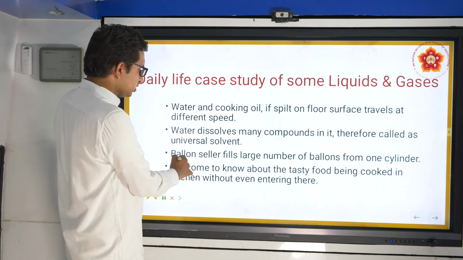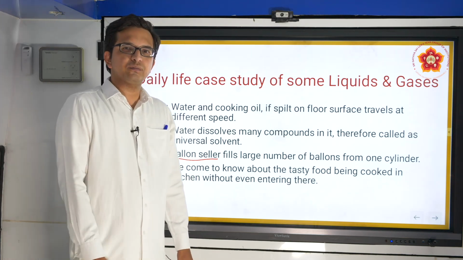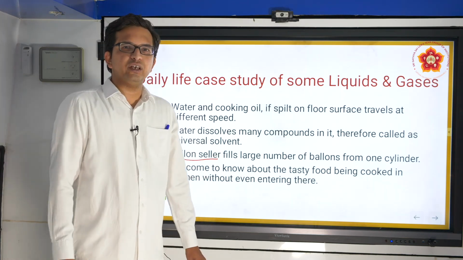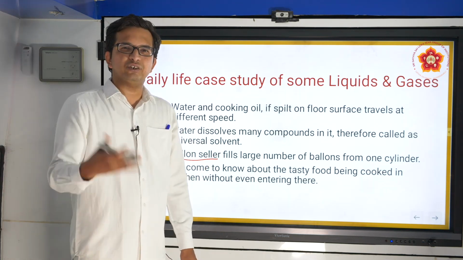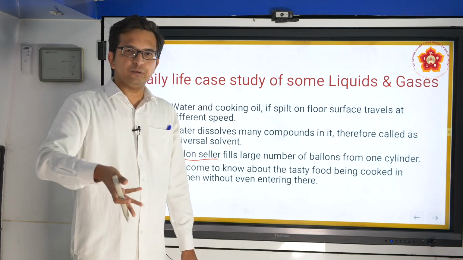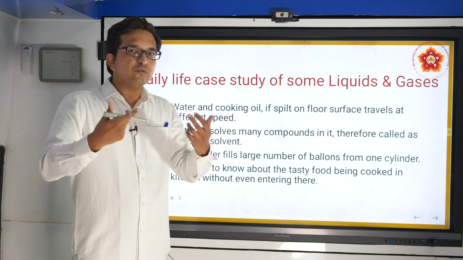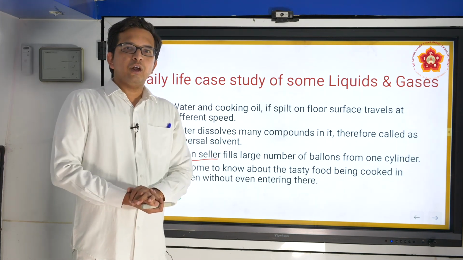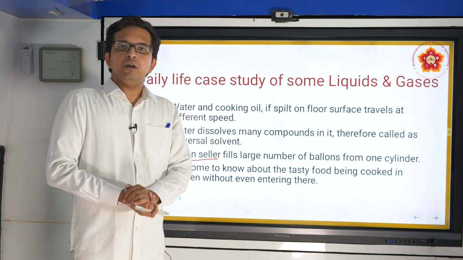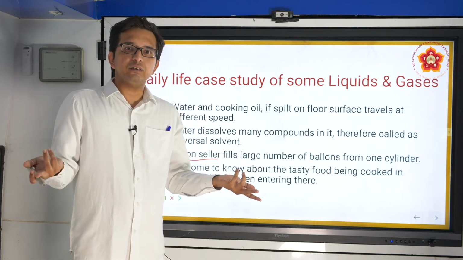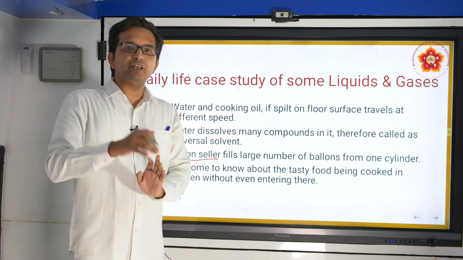Also, talking about gases, take a balloon seller selling many balloons with just one cylinder of gas. A gas cylinder has markings of around 14.2 kg or 16.2 kg. We get it for domestic as well as general usage. But you see that they fill a lot of balloons with that. Your mother will use the same cylinder, depending on the number of people, for say 15 days or 1 month. How is it that one cylinder is able to hold so much gas?